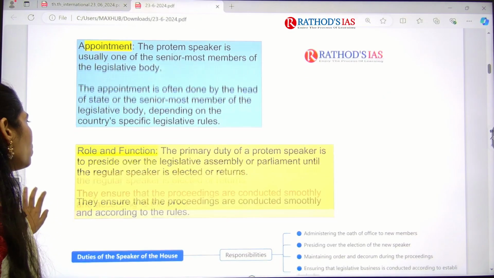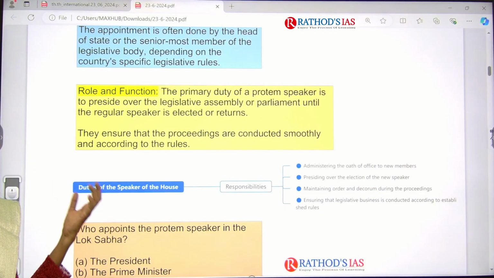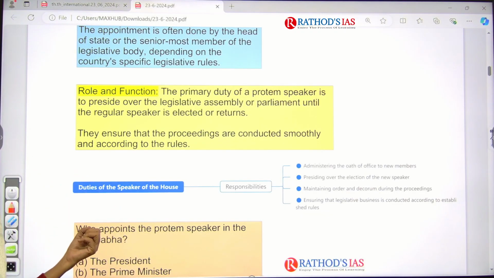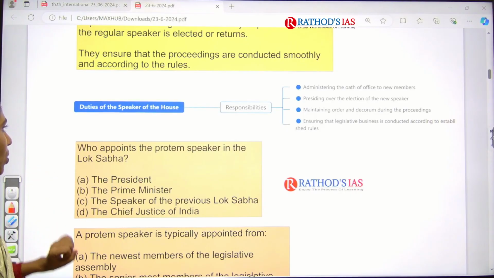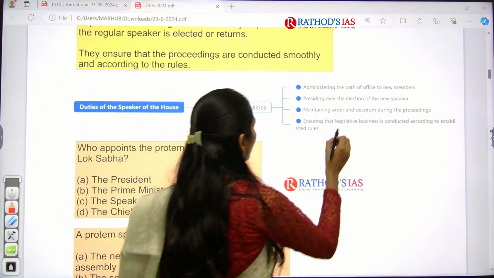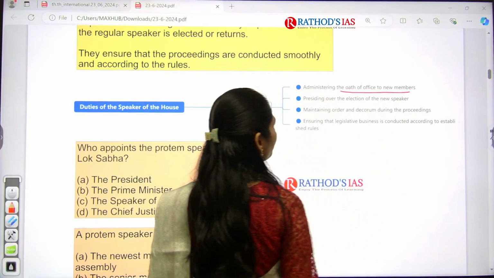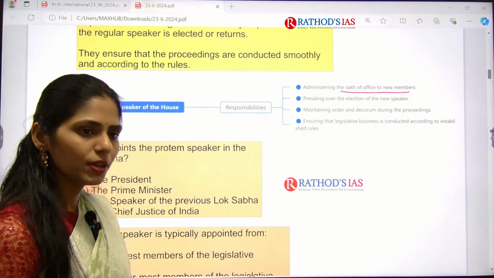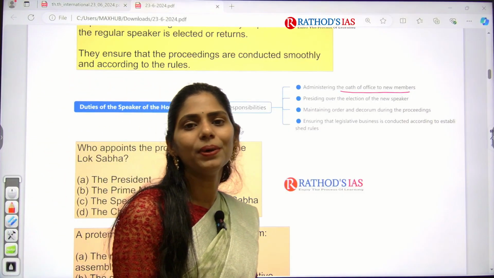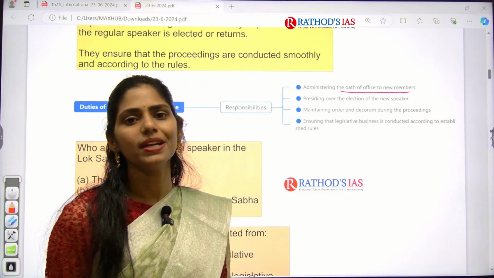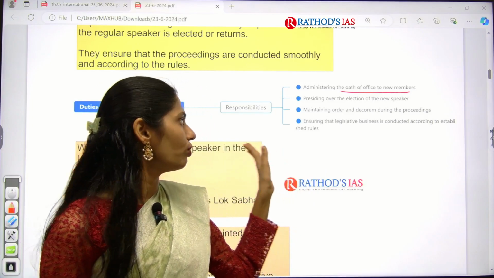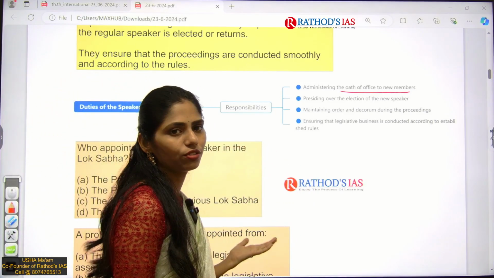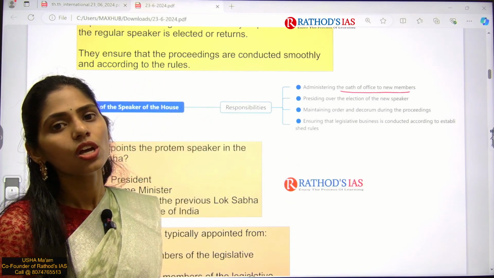So what are the roles and functions? He will be doing the duties of the Speaker, right? So what are the responsibilities of this Protem Speaker? He will be administering the oath of office to the new members of Lok Sabha, because now there is no permanent Speaker. Until a permanent Speaker is elected, this person will administer the oath of office to the new members elected to Lok Sabha.